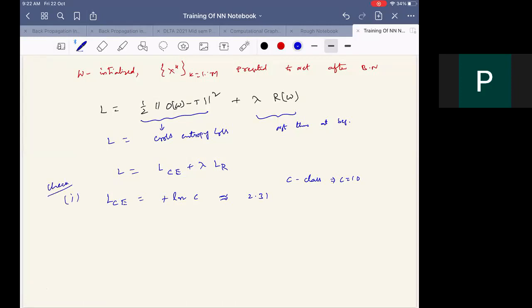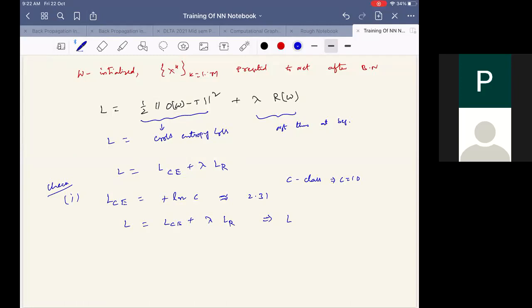Then what do we do? If we now introduce a regularization term, so L equal to L_CE plus some lambda times L_R, then what will happen to the loss?